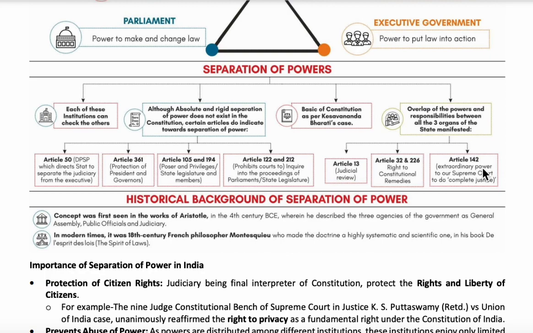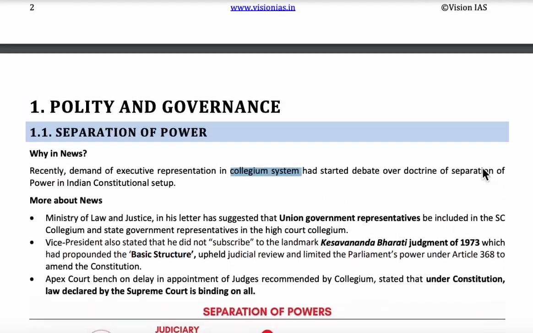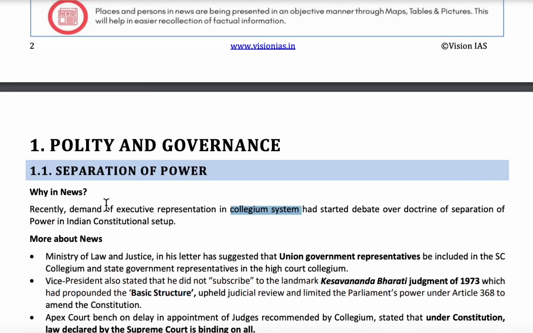So this topic was in news because the executive demanded to include its representatives in the collegium system. So here you can see the demand of executive representation in the collegium system has started a debate over the doctrine of separation of power in the Indian constitutional setup.